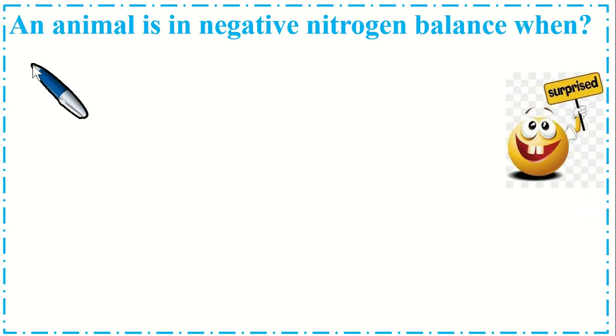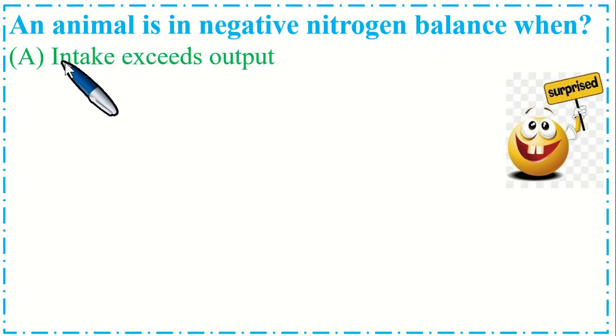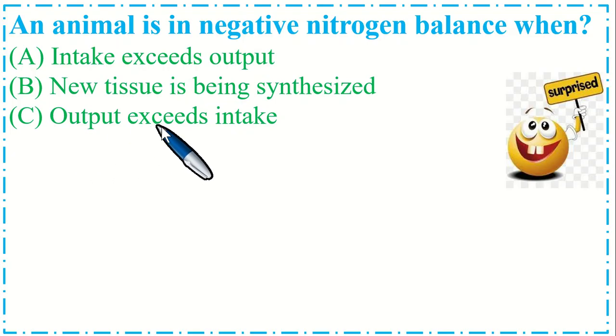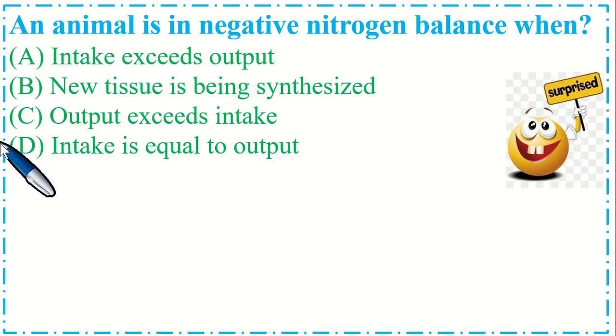Dear students, this is very important MCQs. An animal is in negative nitrogen balance when option A, intake exceeds output, B, new tissue is being synthesized, C, output exceeds intake, and option D, intake is equal to output.